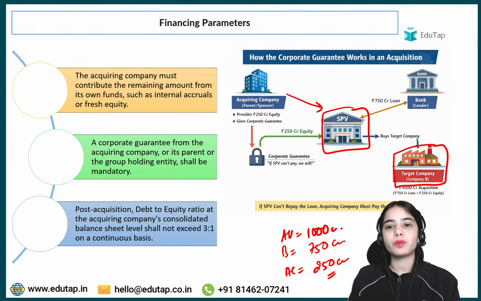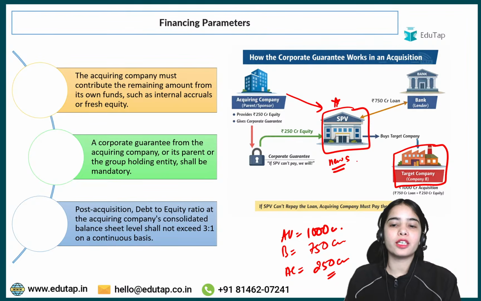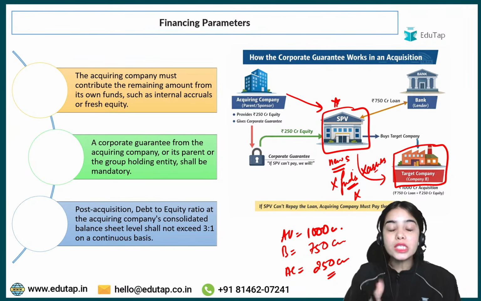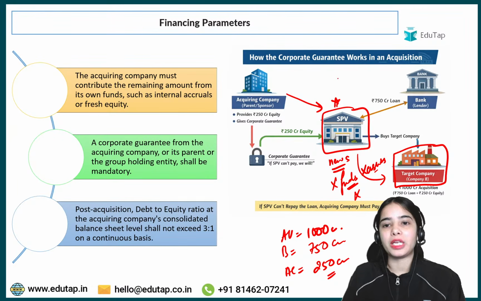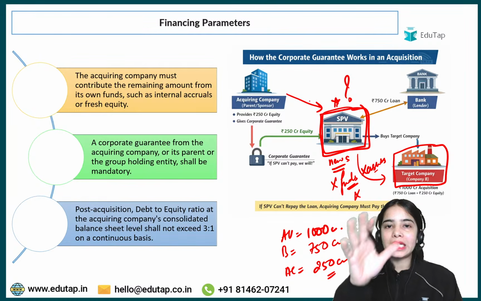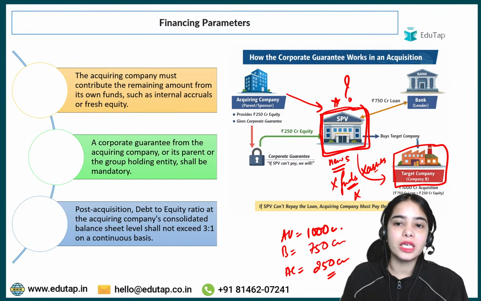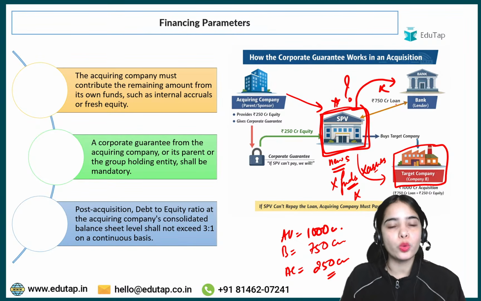In this case, the special purpose vehicle is a new subsidiary. It is just created for the purpose of acquiring the target company. It does not have its own major funds. It does not have its own major assets. It does not have a history. So can the bank trust this special purpose vehicle? Can we trust the special purpose vehicle blindly? What if the special purpose vehicle is not able to give back the loan?